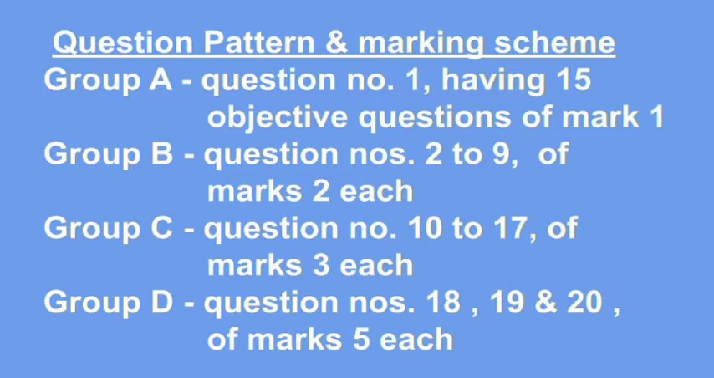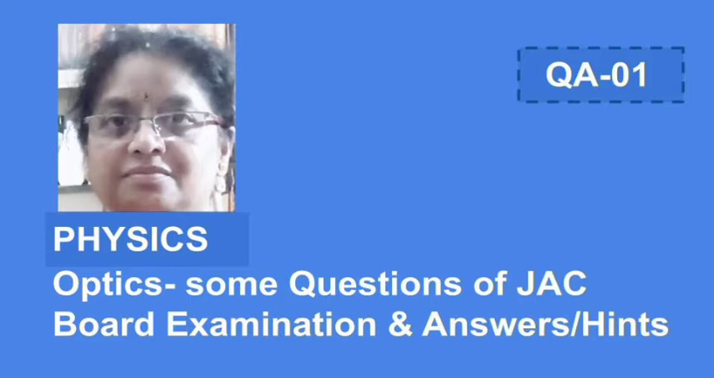So total marks in the theory paper is 70. Group A having 15 marks, Group B 16 marks, Group C 24 marks and Group D having 15 marks. And the remaining 30 marks are assigned for the practical. Keeping the pattern of questions in mind, you can prepare for the examination in a better way.